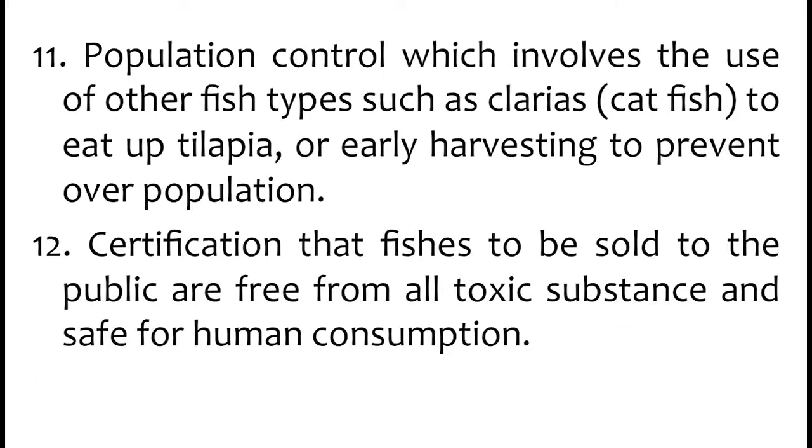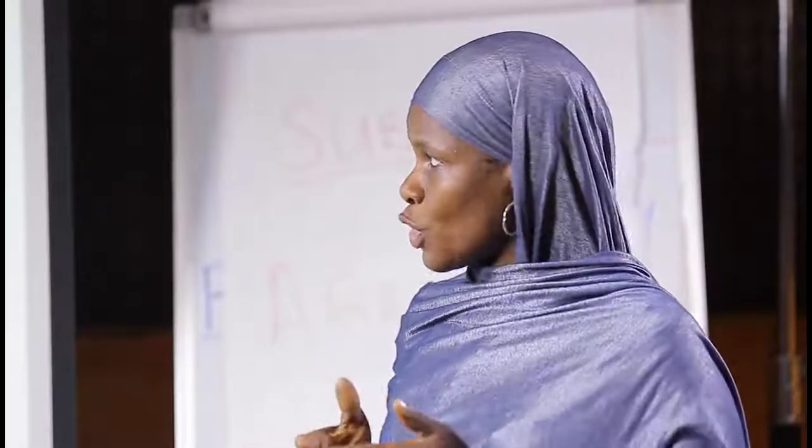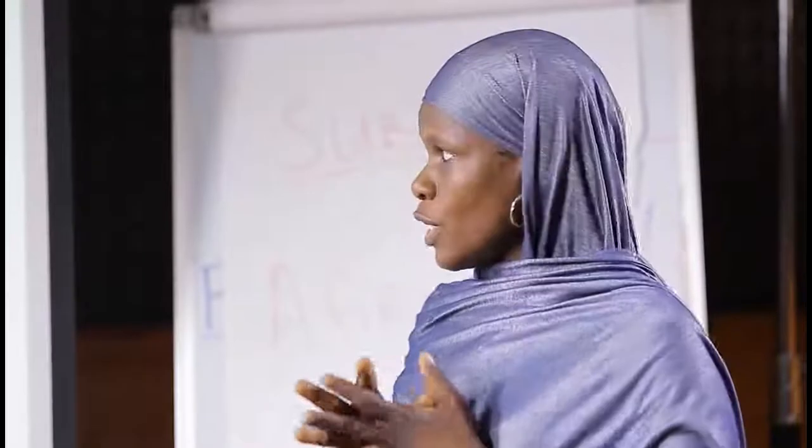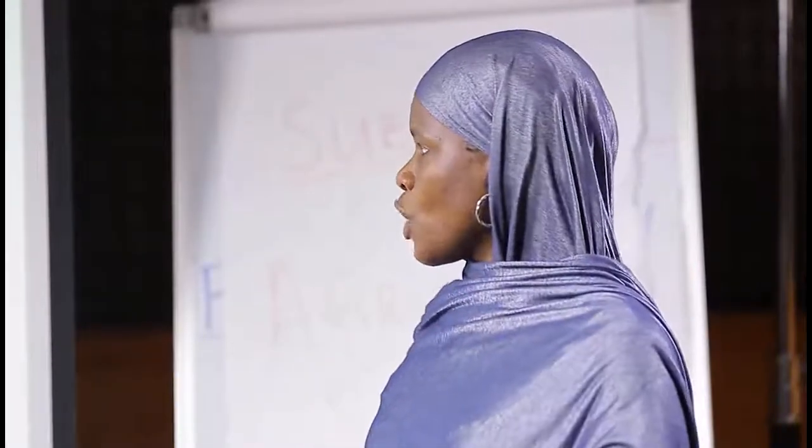It's either by using the clearies, that is the catfish, to eat up the tilapia fish, because mostly the catfish consume the tilapia fish. So when there is overpopulation in your tilapia pond, you just introduce a catfish to consume the tilapia, or do early harvesting to prevent overpopulation.